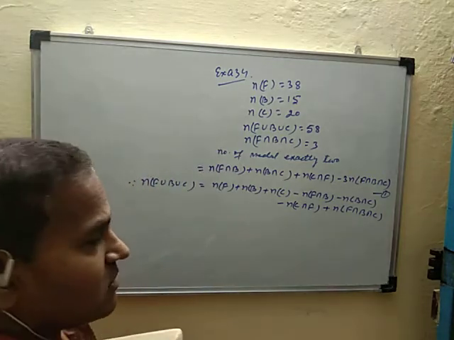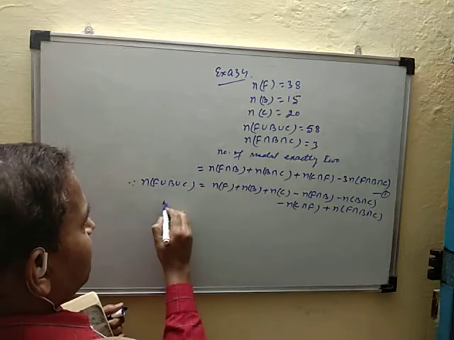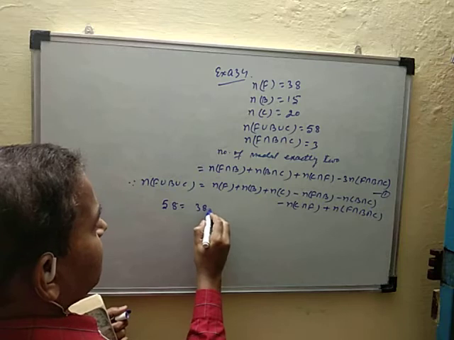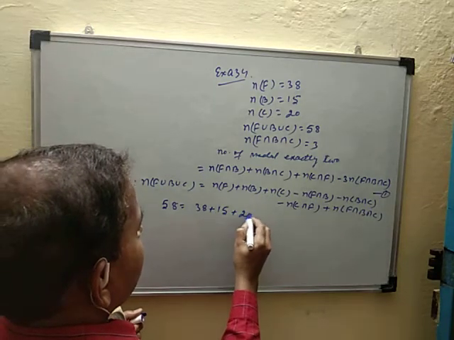This is a formula. Put all the values. So n(F union B union C) given 58, n(F) given 38, n(B) given 15, n(C) given 20,